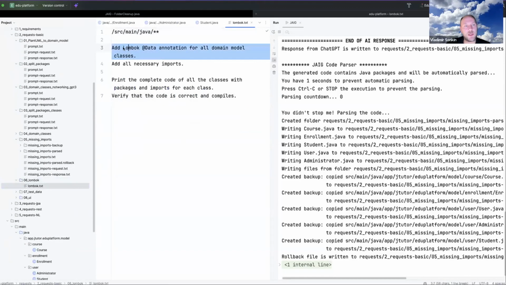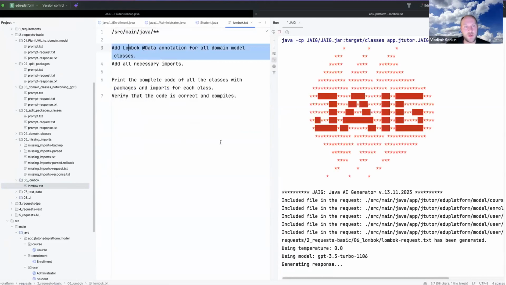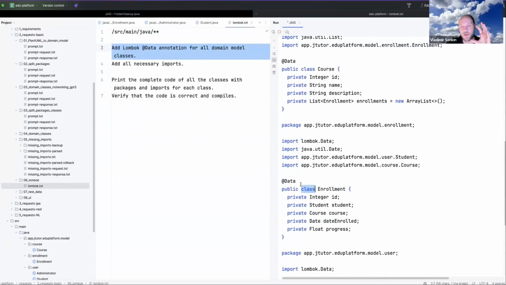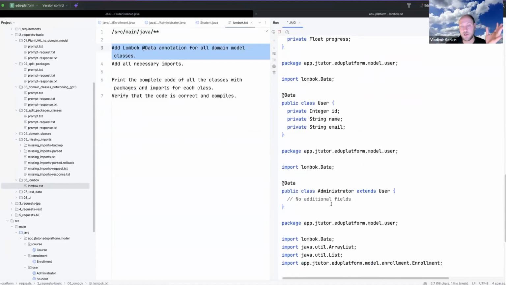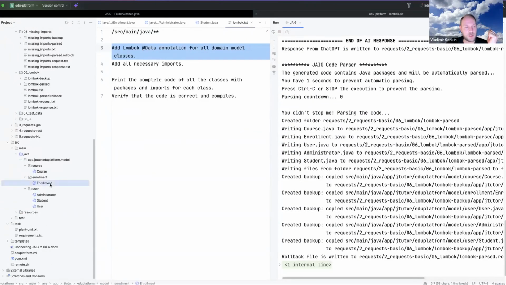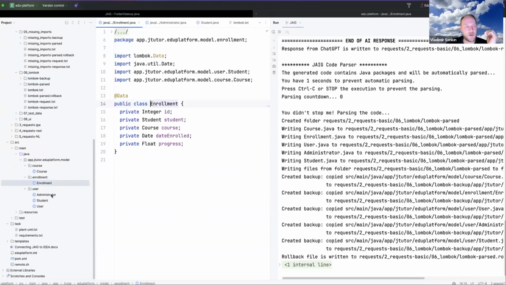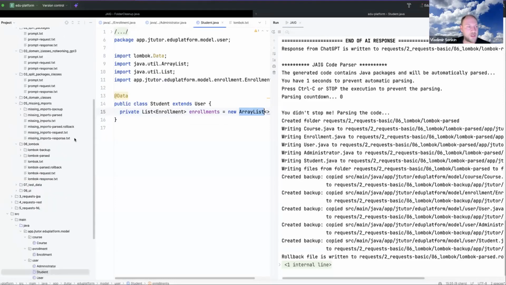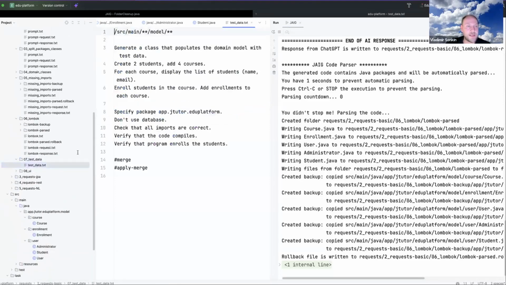I am telling it: add Lombok Data annotation for all domain classes, and add all necessary imports. Okay, and it is regenerating the same code, but with the Data annotation, using Lombok. Again, it updated all the code, and you can see everywhere we have this Data annotation added, so Lombok is applied. Okay, fine.